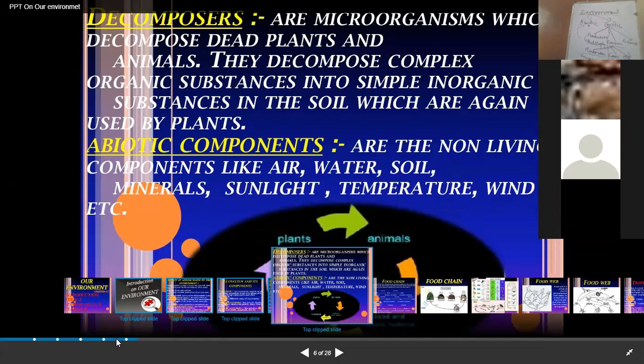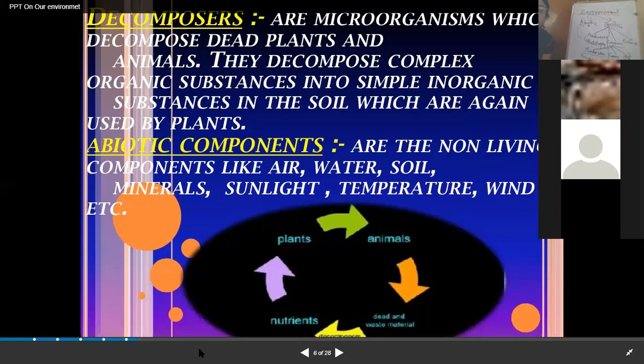Although certain components are present on other planets too, it's only the earth that has all the abiotic components in the right proportion. That is why life has been able to flourish on planet Earth.